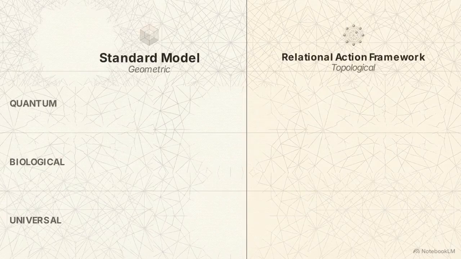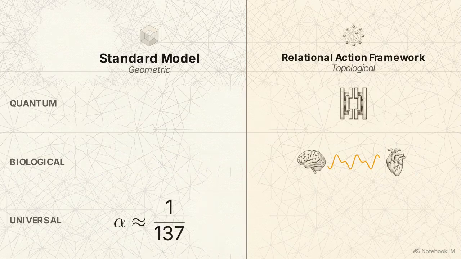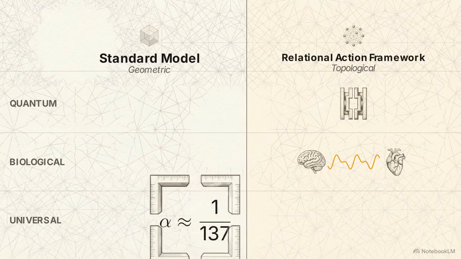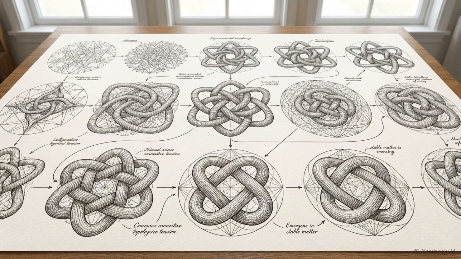We can contrast the standard model's geometric predictions with the topological results predicted by RAF. At the quantum level, the map targets the behavior of optical cavities and the precision of single photon sensors. At the biological scale, the focus shifts to cellular signaling oscillations and the large-scale patterns of the brain and heart. Finally, the map identifies the fine structure constant, the ratio 1/137, as a primary site for testing the absolute stability of relational patterns under extreme stress. By defining these failure points, RAF moves from theory into an experimental roadmap.